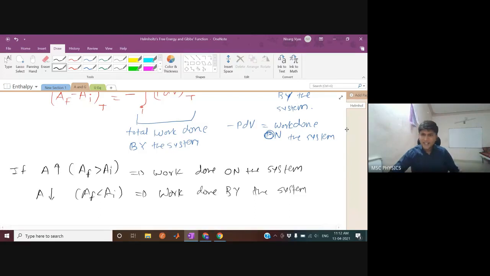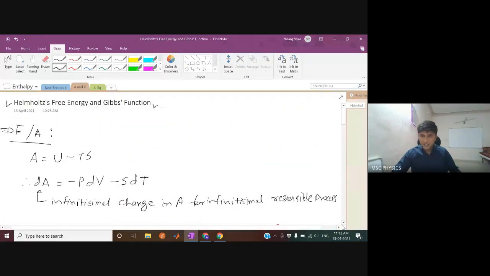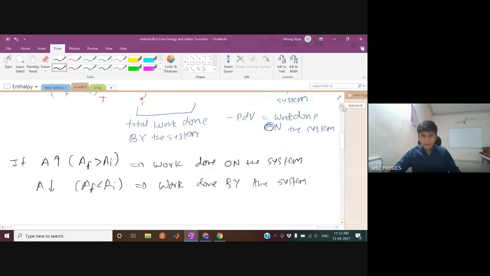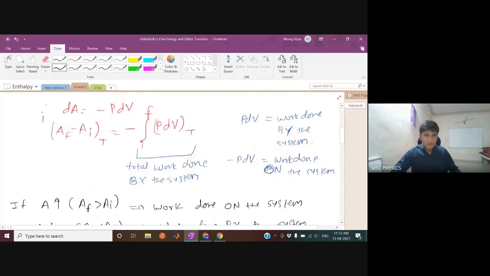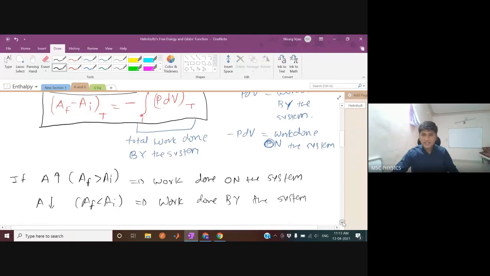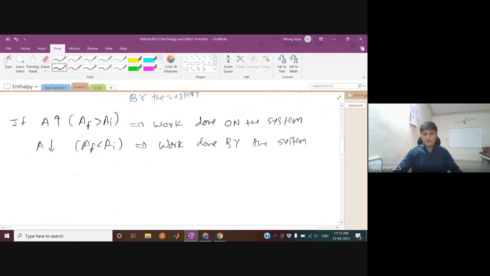So what does A mean? From this integration, we can easily say this is the integration. Let me draw a box around this. And this integration tells you that in a process where the Helmholtz free energy is increasing, it directly means the work done on the system. And if in the process A, or Helmholtz free energy, is decreasing, it simply means the work done by the system. So Helmholtz free energy is directly related to the work done.